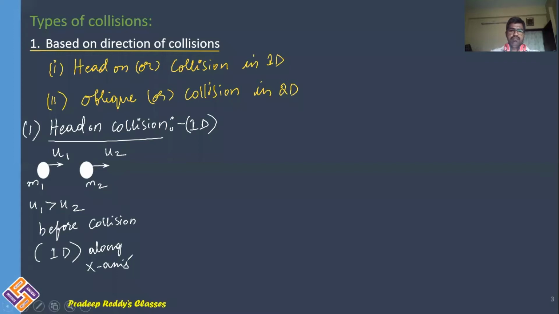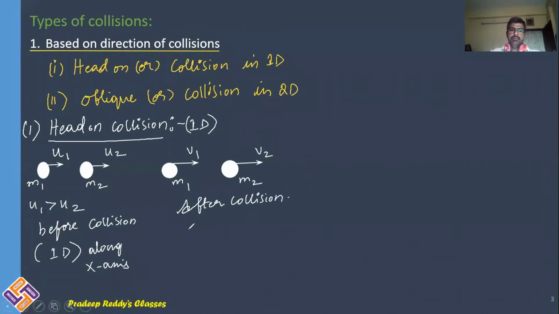After collision, these masses also travel in the same direction. This one will be traveling with velocity v1, this one will be traveling with velocity v2. Masses will remain the same, m1 and m2. Here any value can be greater, that depends upon the two masses. Either v1 can be greater than v2 or v2 can be greater than v1. That depends upon their masses. We will find out velocities in the next coming classes. This is after collision.